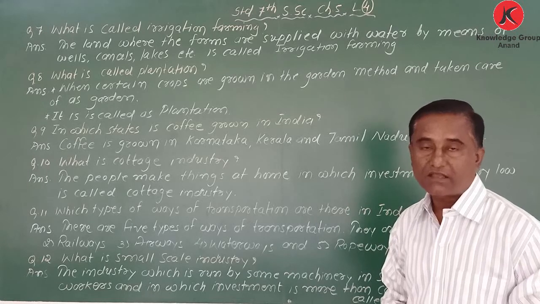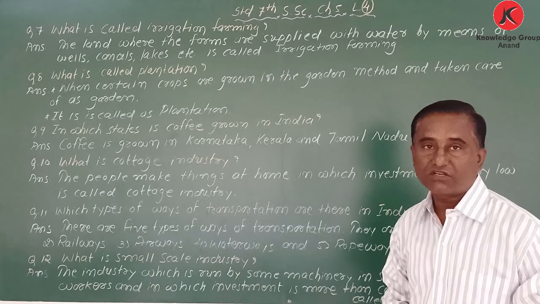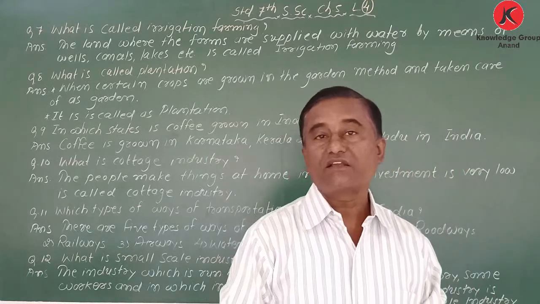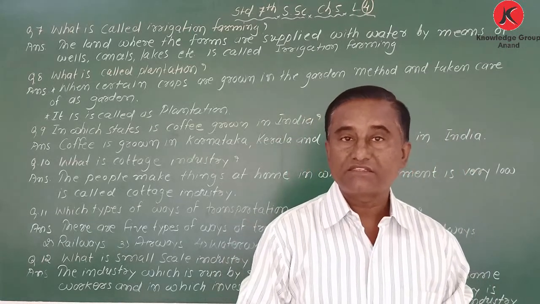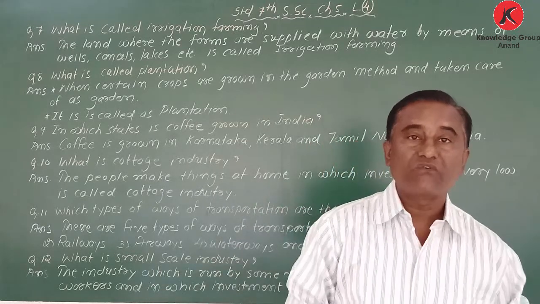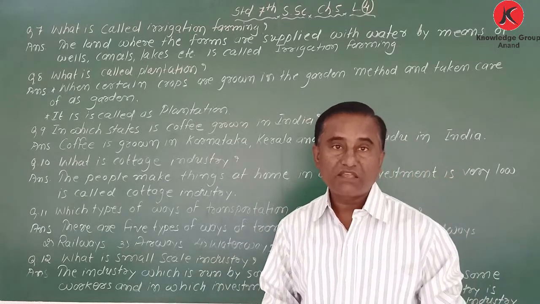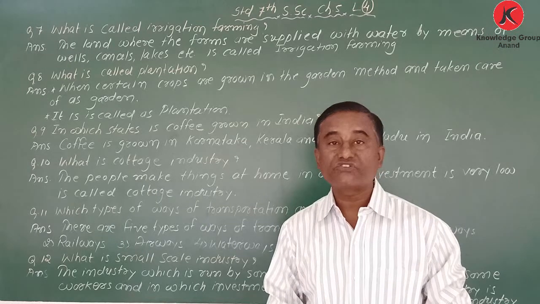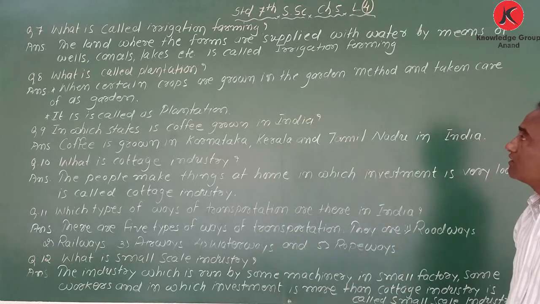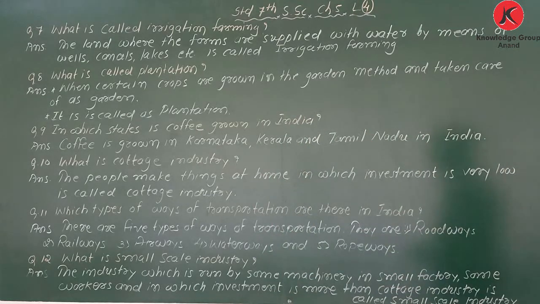In that type of agriculture, we take water from different sources like wells, lakes, and canals, and through canals we supply water to the farm. That is called irrigation. Irrigation means sinchai. What is called irrigation farming?